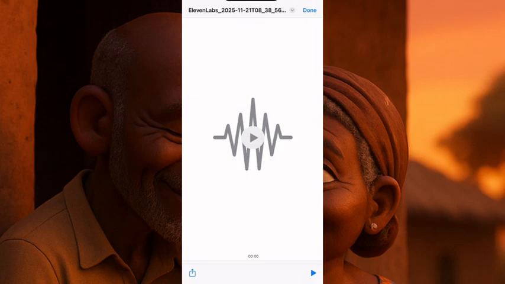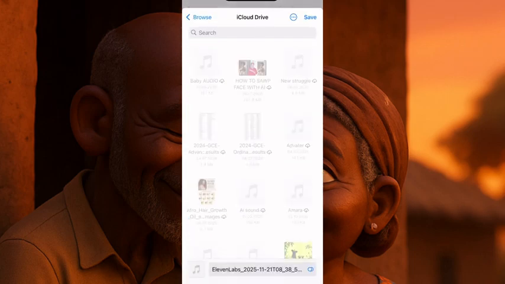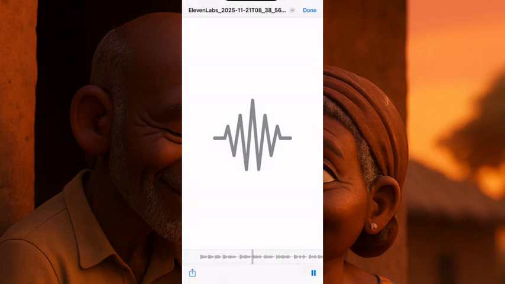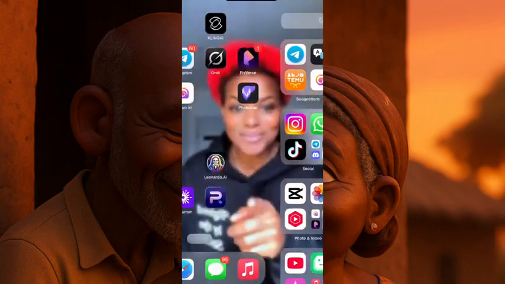This is it. In a quiet village in Nigeria, far from the noise of the city, lived an old woman and her husband, whose love had lasted more than 50 years. Save it to your file. How you guys save your things, I don't know, but save it, new story, for people who don't know this process. So we are done with this, and then we are going back to our Hello AI.